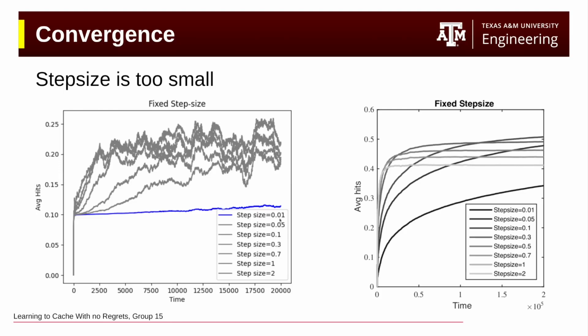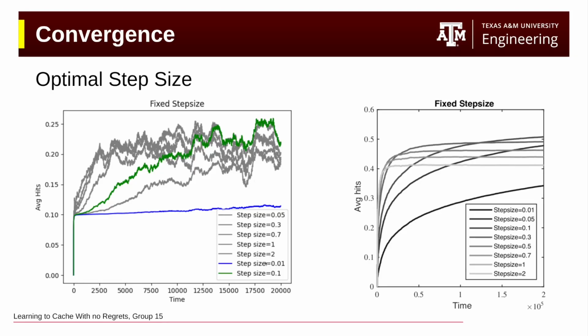We start with step size 0.01, which is 10 times lower than our optimal step size calculated by dual analysis. And similar to the paper, it doesn't converge to an optimal point because it's just too low. Next, we can check 0.1, which, again by dual analysis, is the optimal step size for our parameters. And similar to the paper, it converges to the highest peak, the highest average hits.